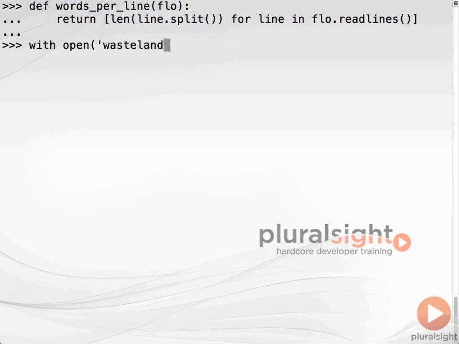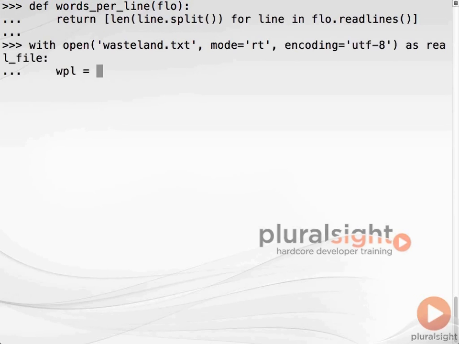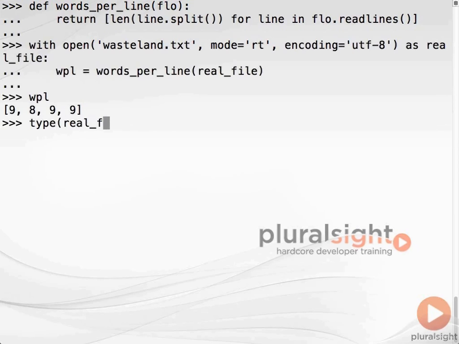Now we'll open a regular text file containing the fragment of T.S. Eliot's masterpiece we created earlier and pass it to our new function. The actual type of real file is _io.TextIOWrapper, which is an internal Python implementation detail.